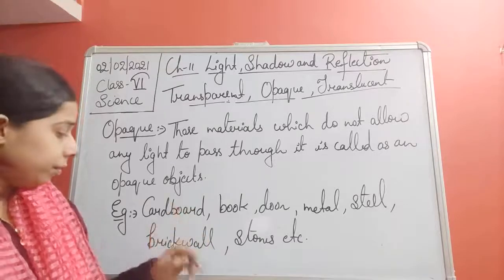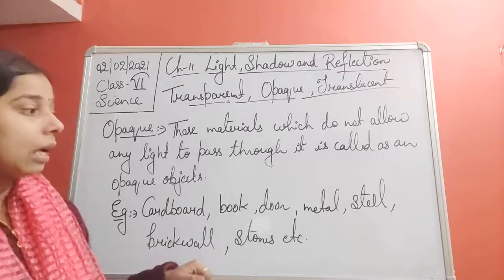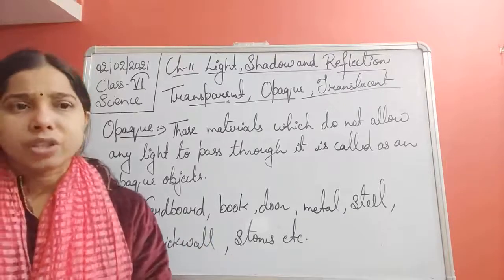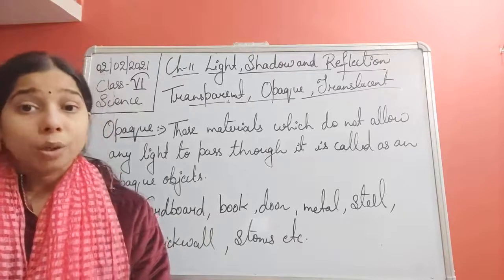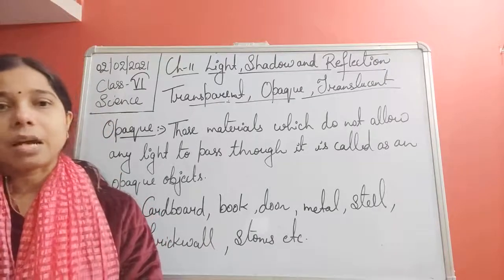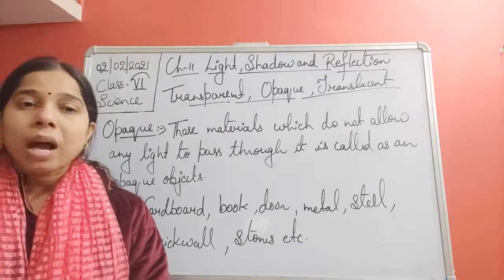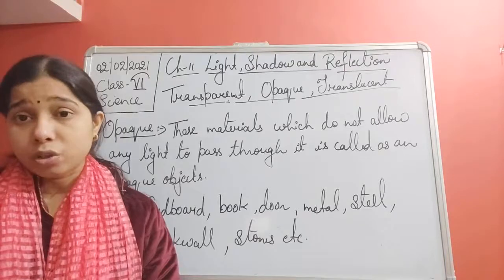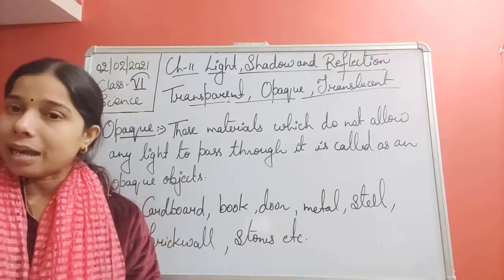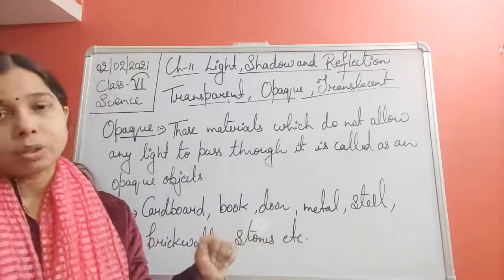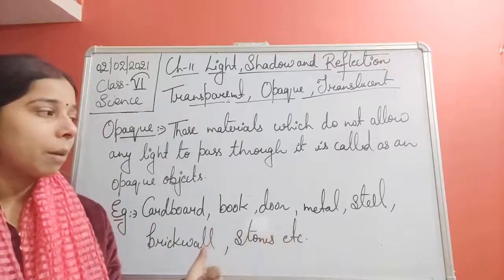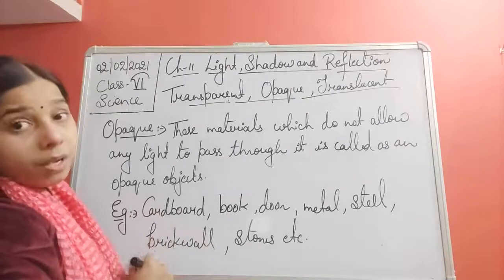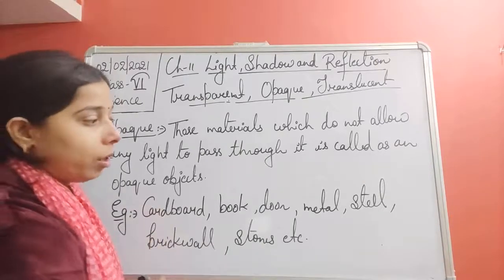No. Say you have taken a glass tumbler and a steel tumbler, and you had kept orange juice in both of them. In which one will you see the orange juice clearly? You will say the glass one, not the steel tumbler. You do not know what is present in the steel tumbler. This is because steel is an opaque object, while glass is a transparent object.